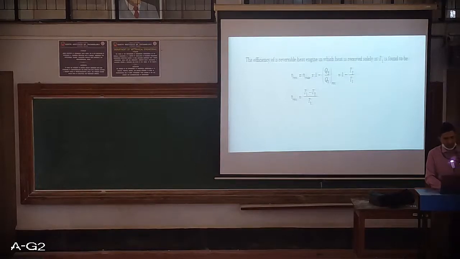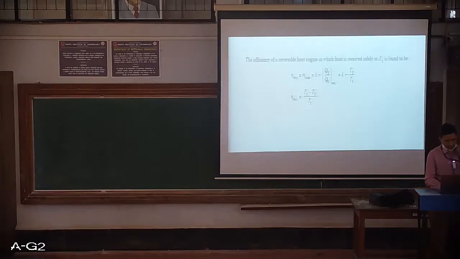Now let us recall what we studied in the last class session. The efficiency of a reversible heat engine in which heat is received solely at T1 is found to have the maximum efficiency. It is nothing but the Carnot efficiency, which depends purely upon the temperature of the source and the temperature of the sink. This reversible or maximum efficiency is (T1 minus T2) by T1.